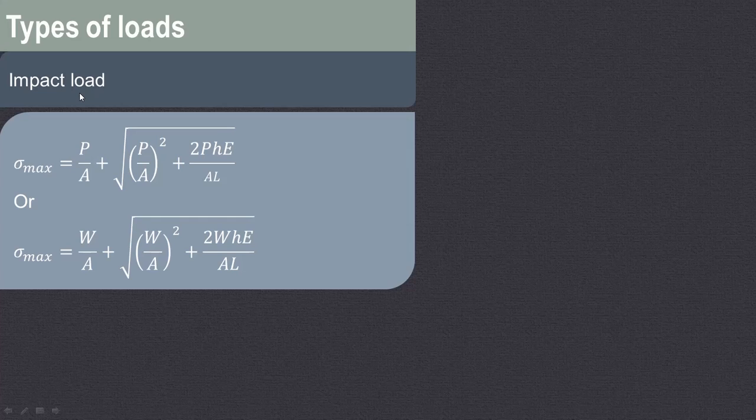The load which is falling from a certain height is known as the impact load. We'll see the derivation for this impact load afterwards. So sigma max is equal to P upon A or W upon A, plus the square root of (P upon A) square or (W upon A) square, plus 2P HE upon AL or 2W HE upon AL. So these are the three types of load: gradually applied load, suddenly applied load, and impact load.